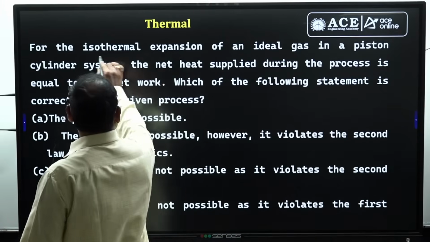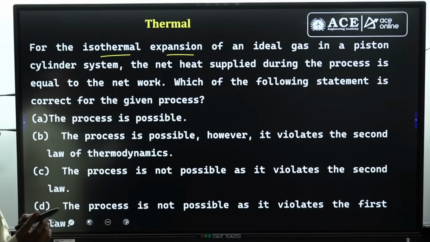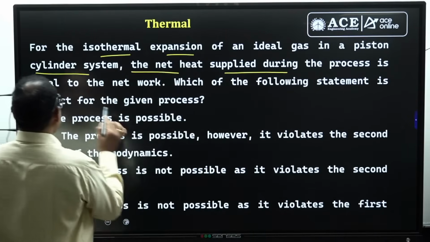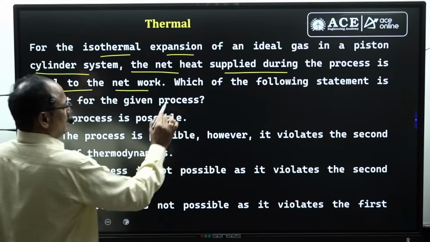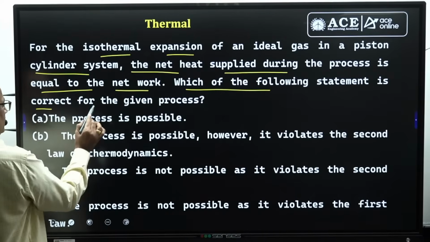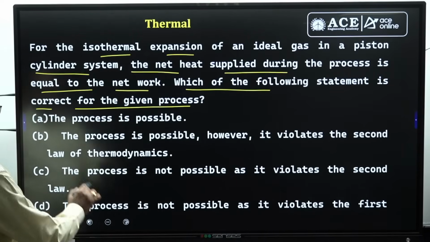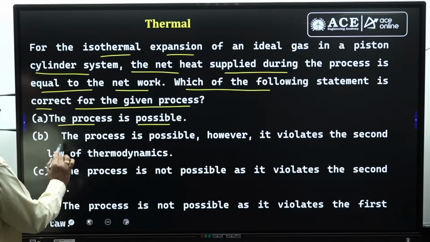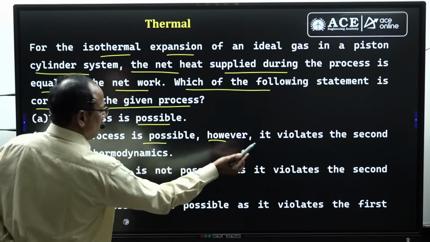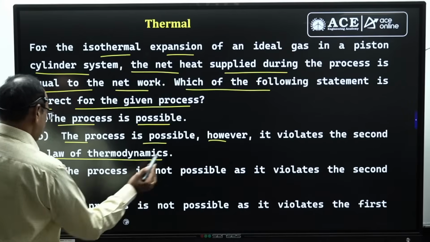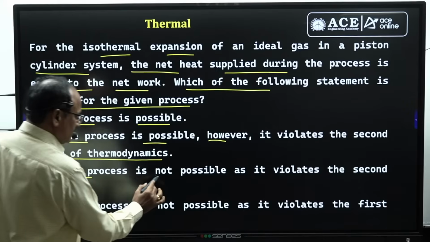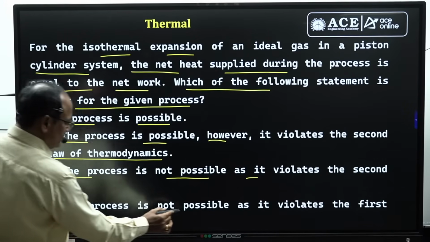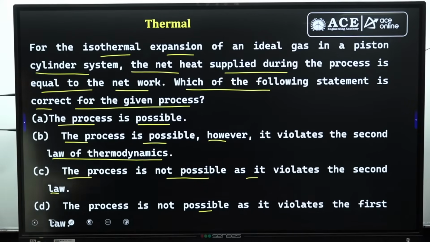For the isothermal expansion of an ideal gas in a piston cylinder system, the net heat supplied during the process is equal to net work transfer. Which of the following statements is correct for the given process? Different options are available. Option A, the process is possible. Option B, the process is possible, however, it violates the second law of thermodynamics. Option C, the process is not possible as it violates the second law of thermodynamics. Option D, the process is not possible as it is violating the first law of thermodynamics.